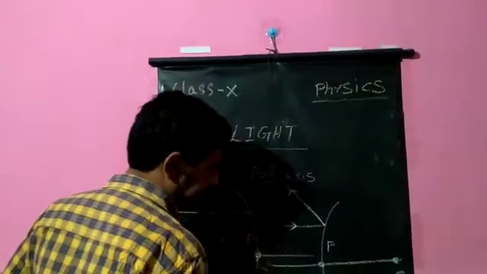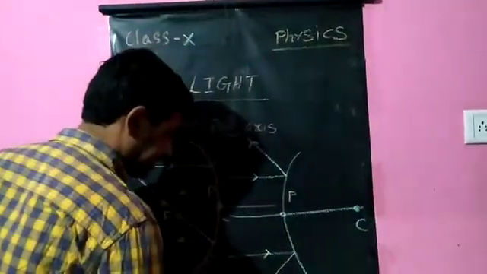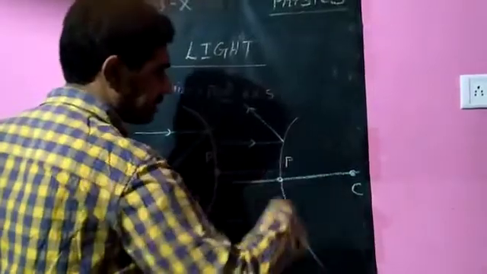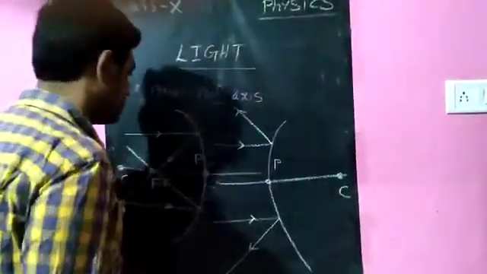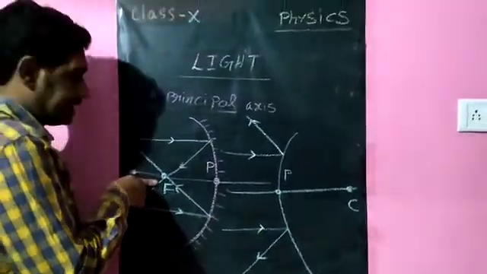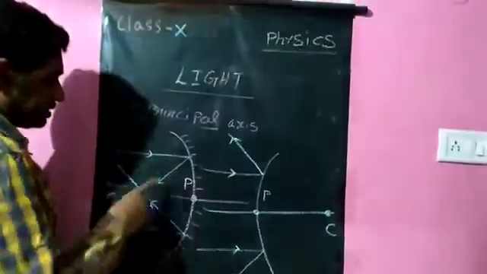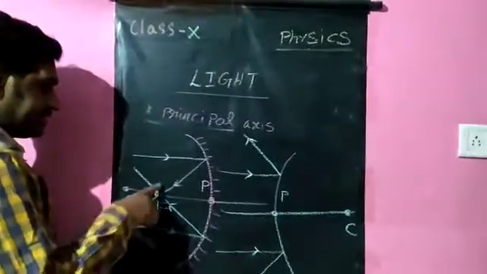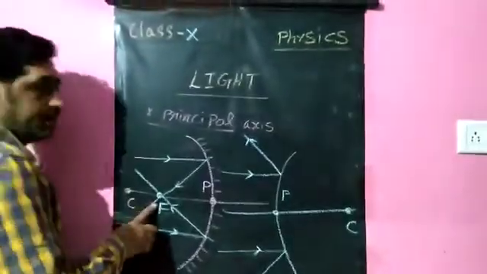Another one on this side, incident ray, and this is the reflected ray. Diverging mirror, convex mirror, so the light rays are diverged. In the concave mirror they are converged, all passing towards a single point. After reflection all the light rays meet at this point. This will be considered the focus of the mirror.